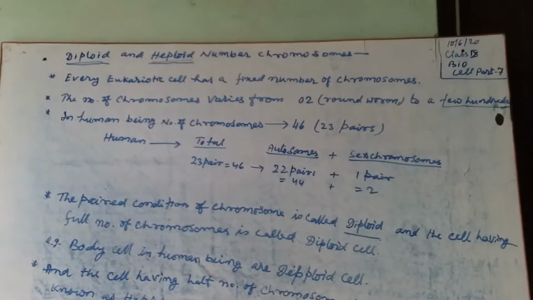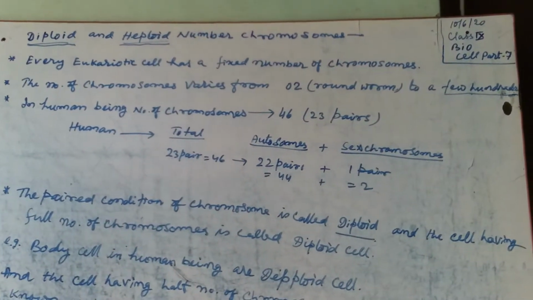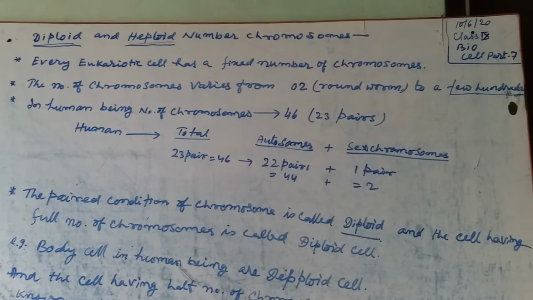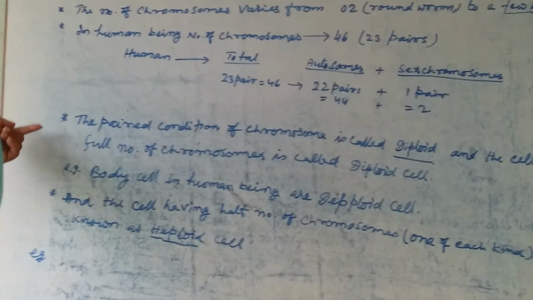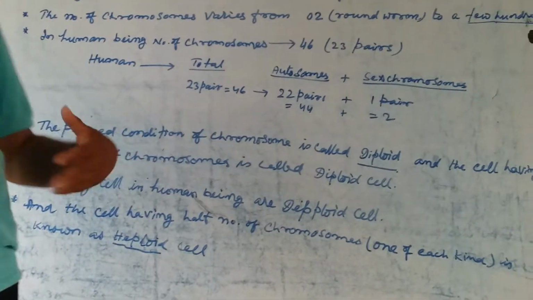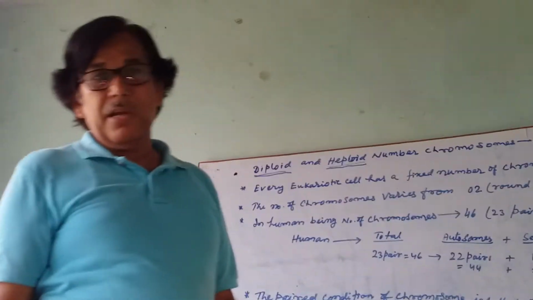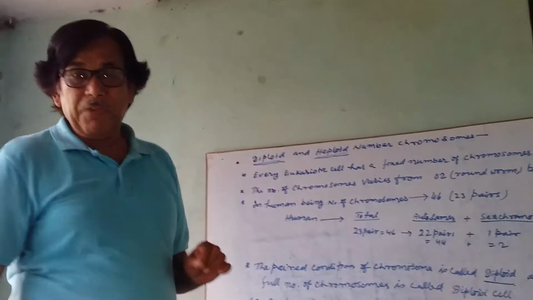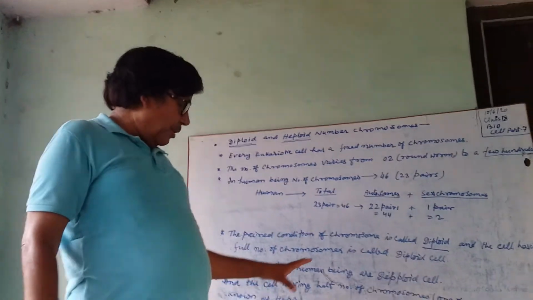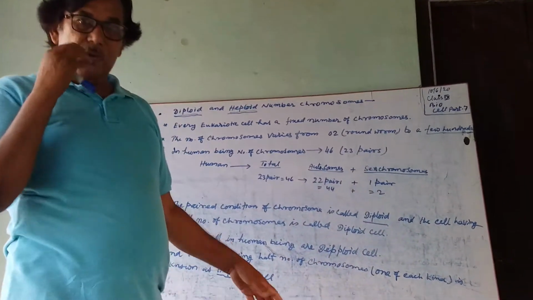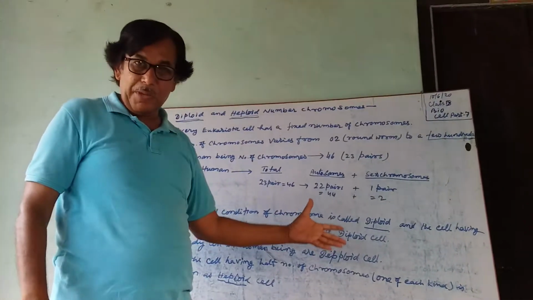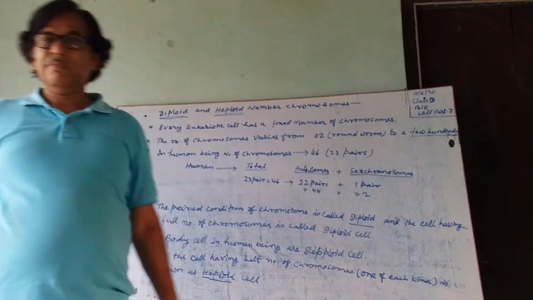Now we will take an example of a haploid cell. We have taken the example of a diploid cell, that is, the human body cell is a diploid cell. Now we will take the example of a haploid cell, but before describing it, I am going to erase this in order to provide space for further writing.